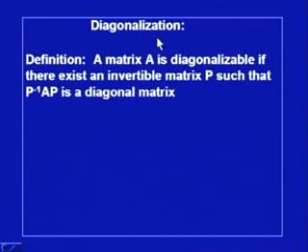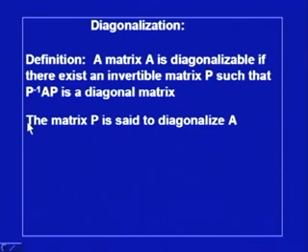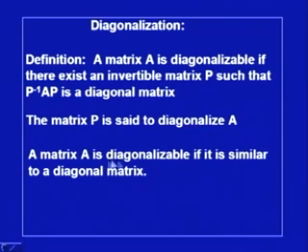I will first give the definition. A matrix A is diagonalizable if there exists an invertible matrix P such that P inverse AP is a diagonal matrix, and in such a case we say that the matrix P is said to diagonalize A. A matrix A is diagonalizable if it is similar to a diagonal matrix. We have already seen that if there exists a matrix like P inverse AP, then A and P inverse AP are similar. So, a matrix A is diagonalizable simply means that it is similar to a diagonal matrix.